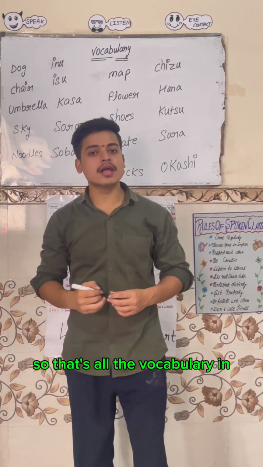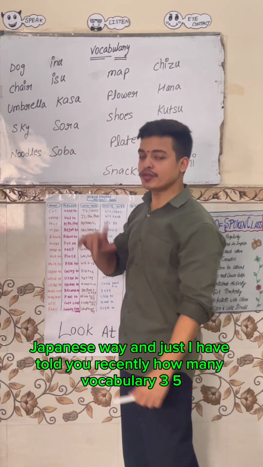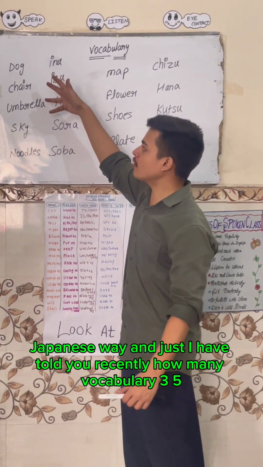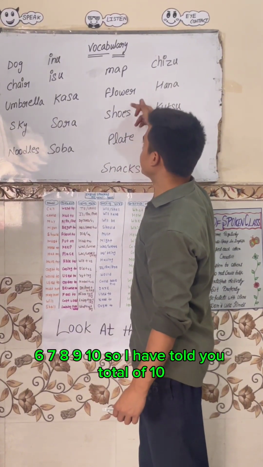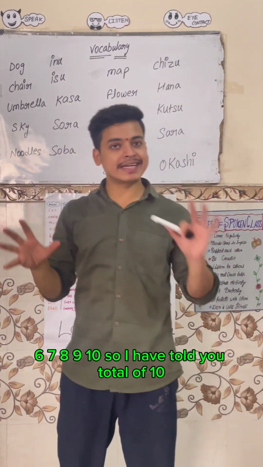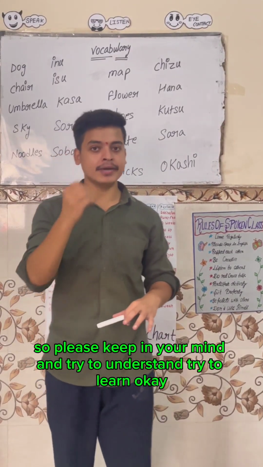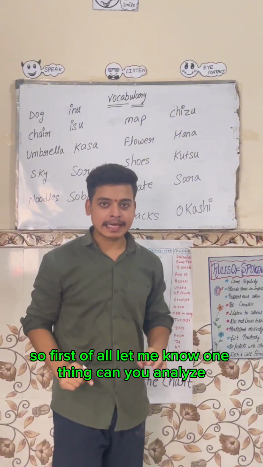So that's all the vocabulary in the Japanese way. I have told you a total of 10 vocabulary words. So please keep them in your mind and try to understand and learn them. Okay, first of all, let me ask you one thing.